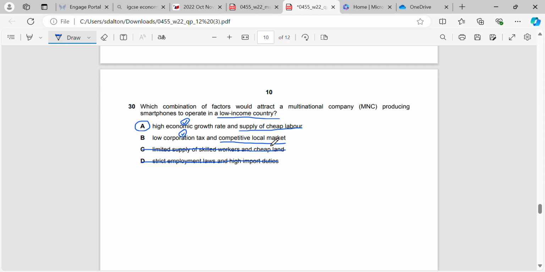If the market is competitive, firms already operating in that country will already have a large control of the market share. So it might be difficult for the multinational to come in and take that market share away from their competitors.